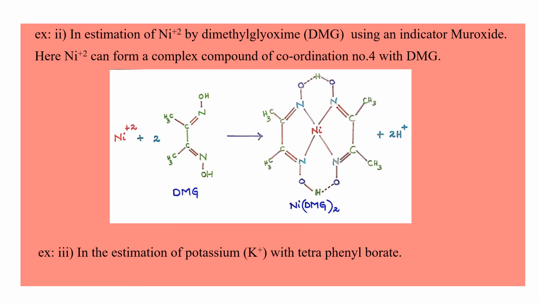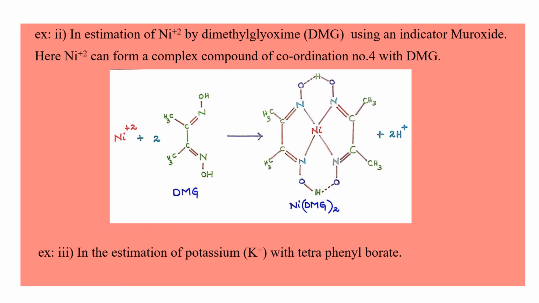Okay, and here Ni plus 2 forms a complex compound of coordination number 4 with dimethyl glyoxime. Given below is the reaction between Ni plus 2 and two molecules of DMG forming nickel DMG complex. Okay, so in estimation of Ni plus 2 by DMG using an indicator murexide, this also you can write under quantitative analysis.